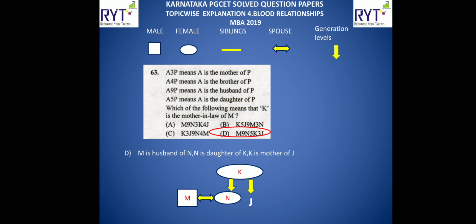Now the question was, which of the following means that K is the mother-in-law of M? If you observe here, K is there, K's daughter is N, and N is married to M, which means K is the mother-in-law of M. So option D is the correct answer for us.